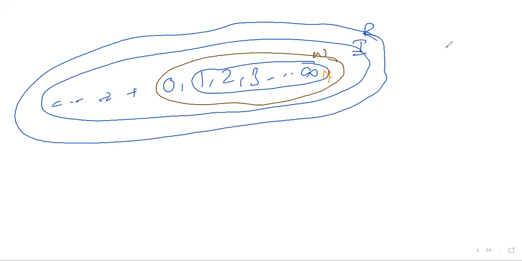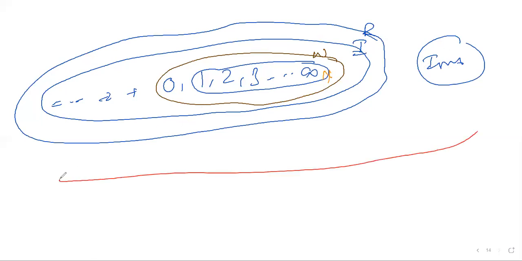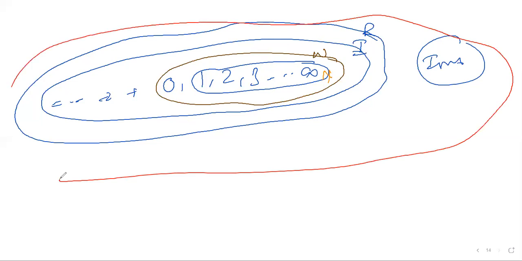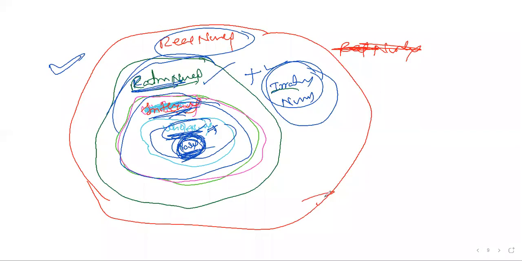These integers can also be written in the form of rational numbers. Then the irrational numbers are outside; they are not rational. The combination of both is the real numbers. So that is the chart I made previously for you. Now it's clear, right?